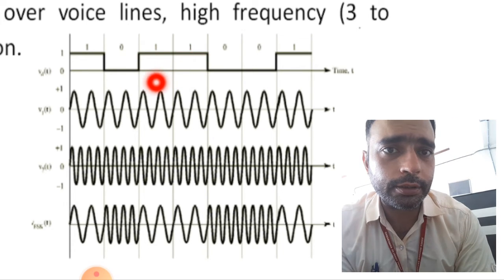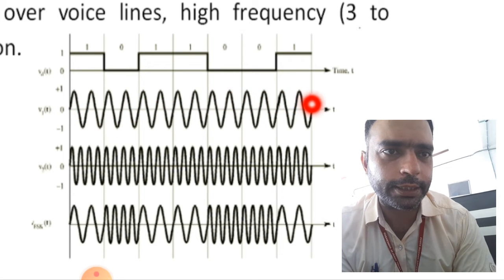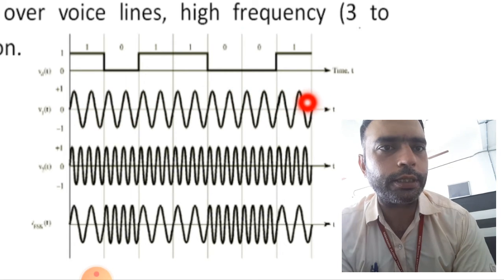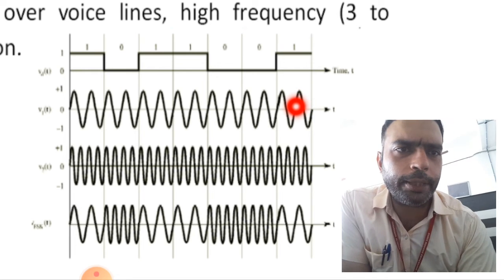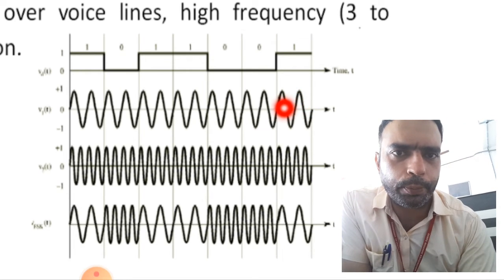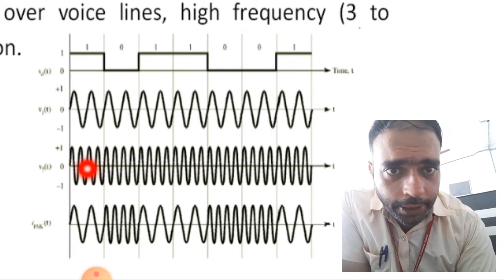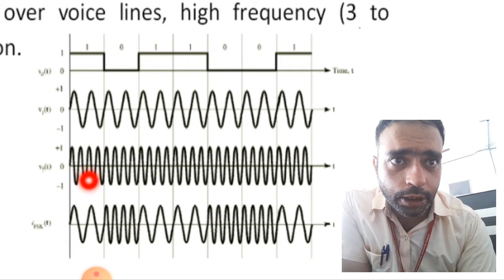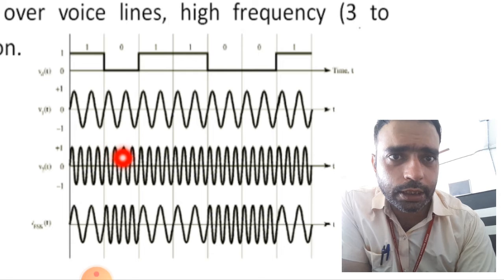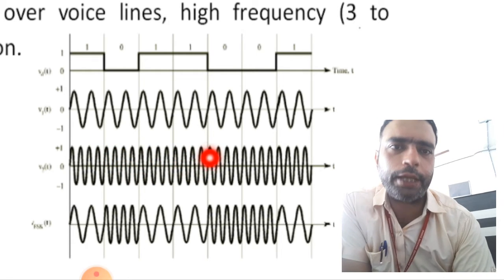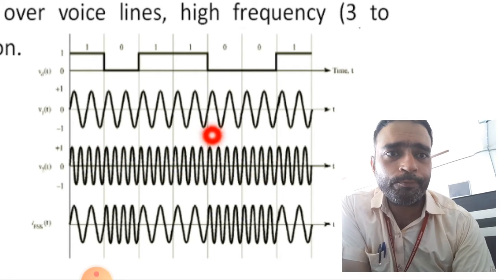When the carrier signal is there, here we can see the carrier signal. It continues constantly up to the complete transmission. What changes here is the frequency.